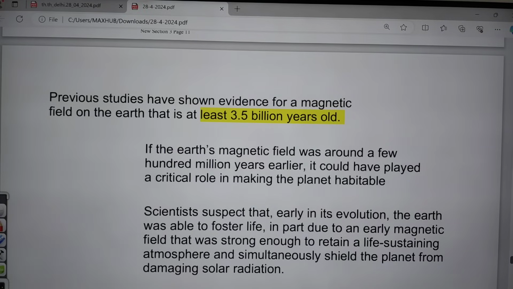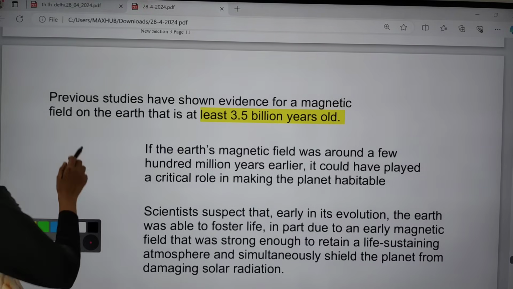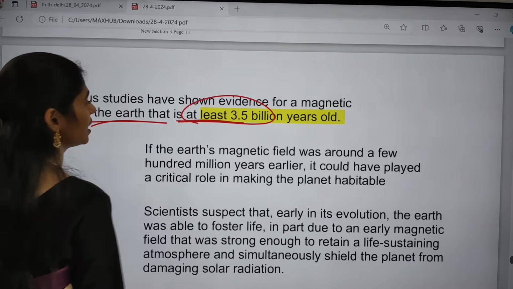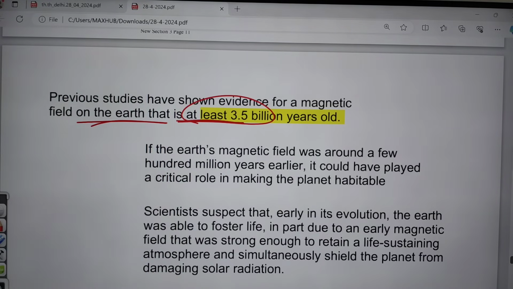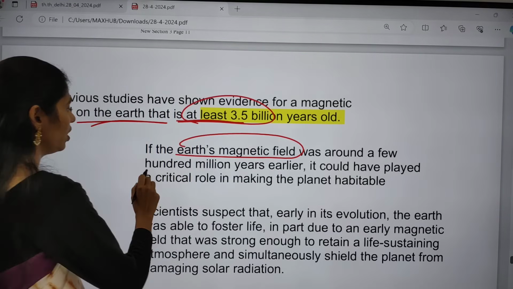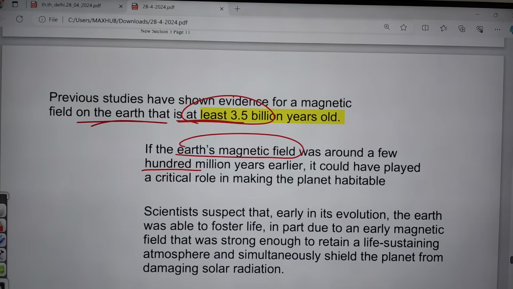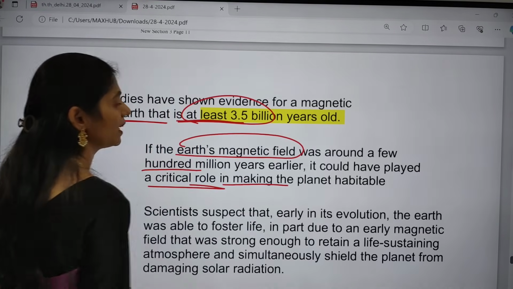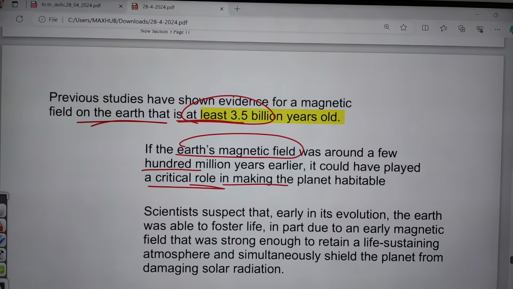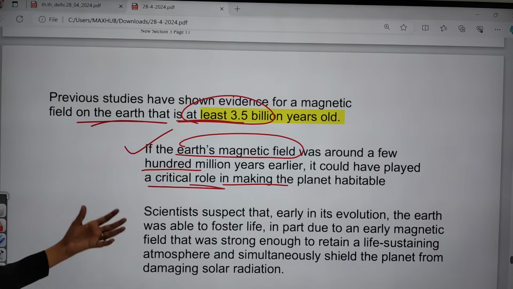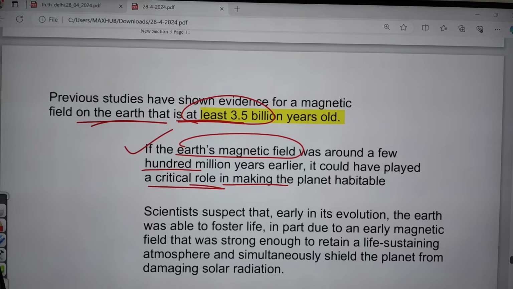Previous studies said that the magnetic field on the Earth is at least 3.5 billion years old. And if Earth's magnetic field was found around a few hundred million years earlier, it could have played a very critical role in making the planet habitable. So this Earth's magnetic field was very useful. It played a very critical role.